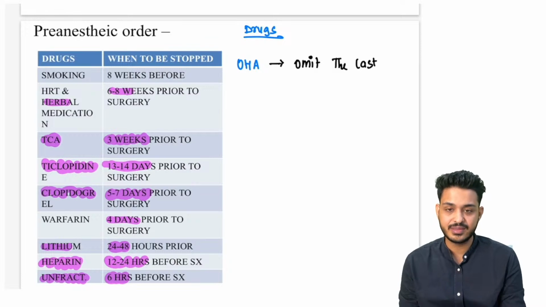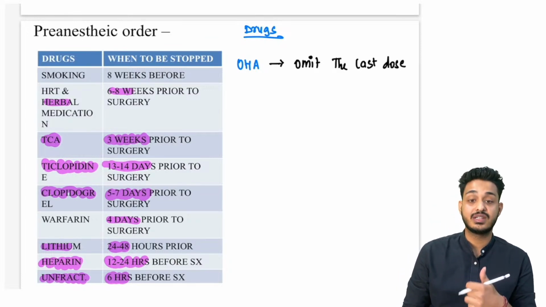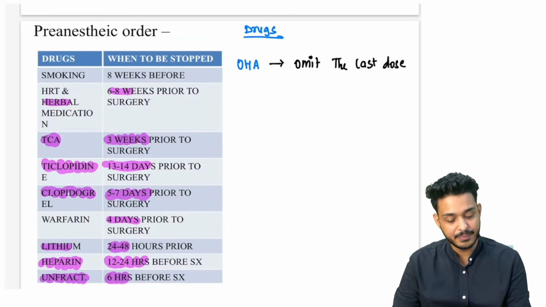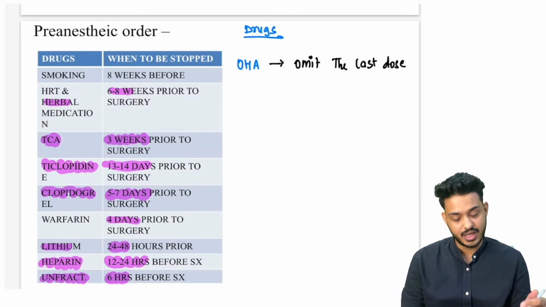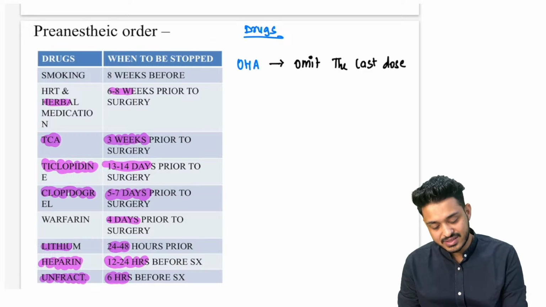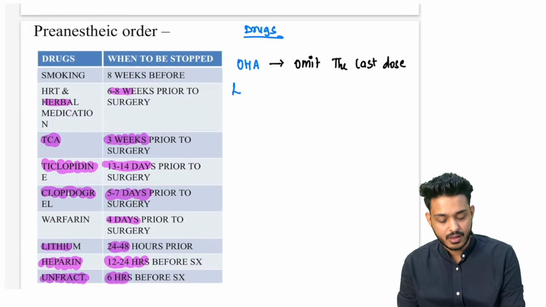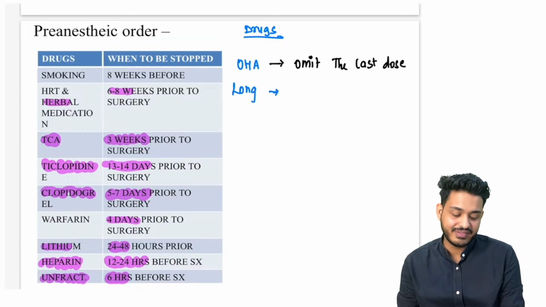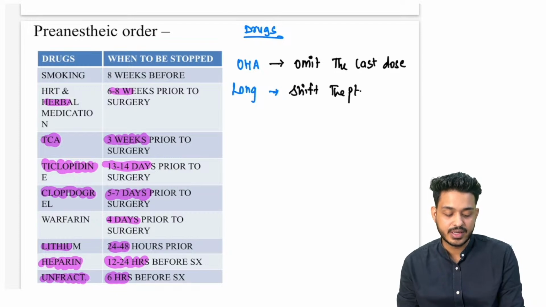मेटफॉर्मिन से हाइपोग्लाइसीमिया होता है क्या? Anyone try to answer. Metformin, is it a drug which is going to cause hypoglycemia? सल्फोनिल यूरिया से होता है, right. Next we are having, if the surgery is going to be long term surgery, then we need to shift the patient on insulin.